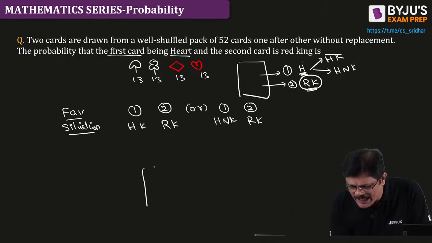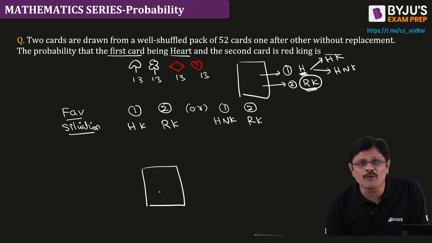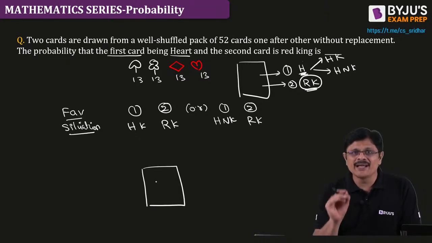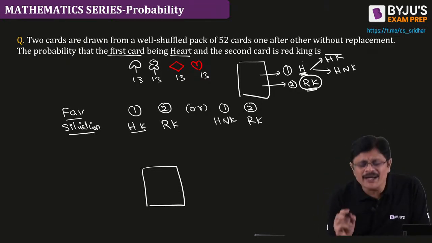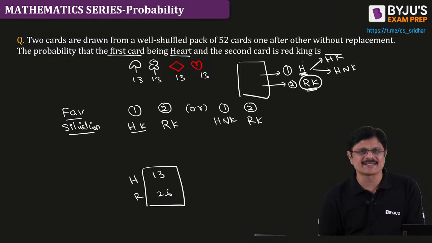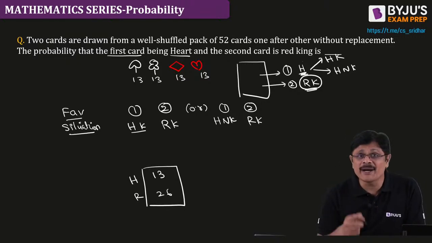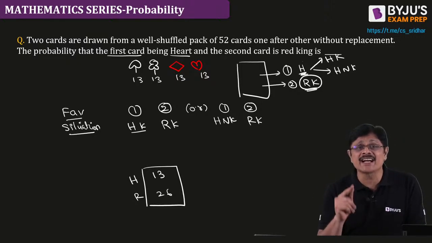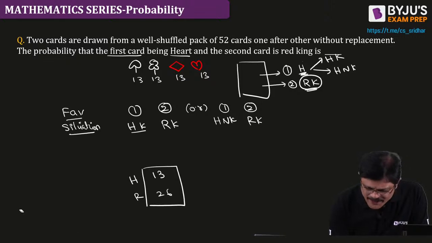Now here we have 52 cards. In that, red cards are 26. In that 26, 13 are hearts only. But here it is not about heart and red, it is about kings. You want a red king. How many red kings are there?